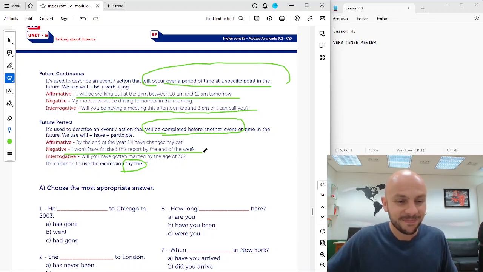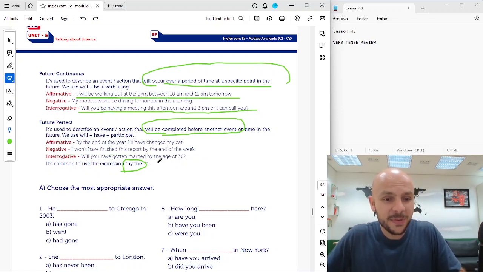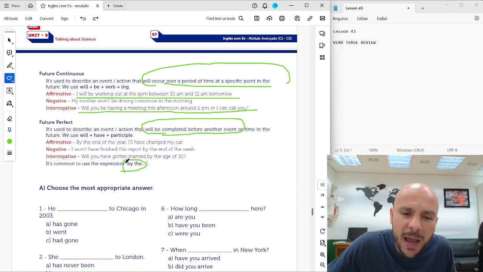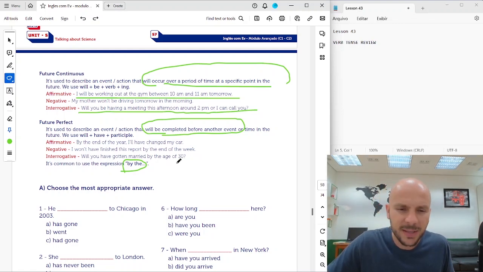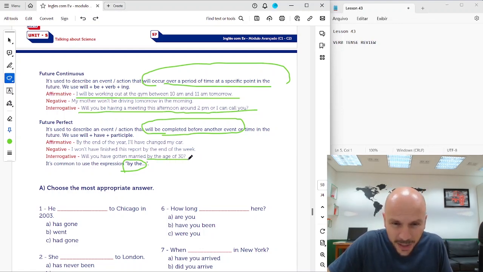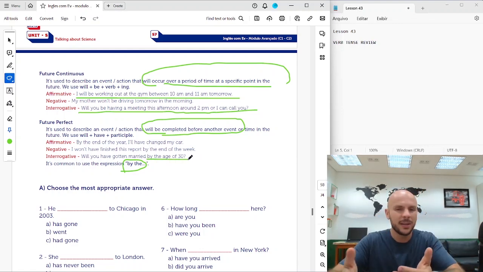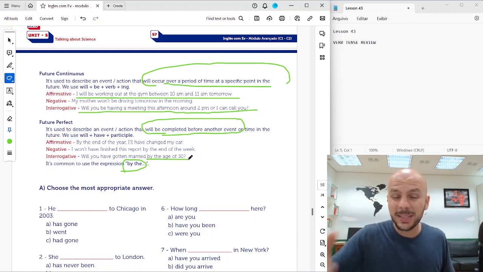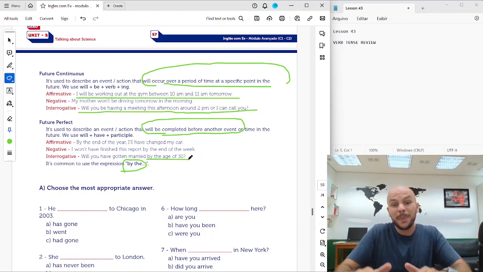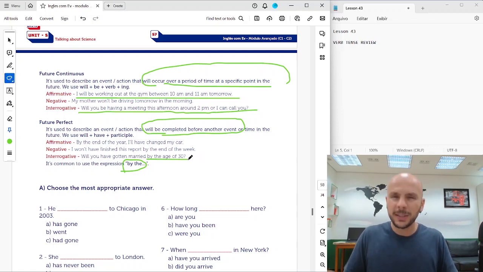Okay? And then interrogative, will you have gotten married by the age of 30? All right, so by the age of 30, will you have gotten married? Maybe at the age of 29, maybe at the age of 28, 27, 26, I don't know. But by the age of 30, will you have gotten married?